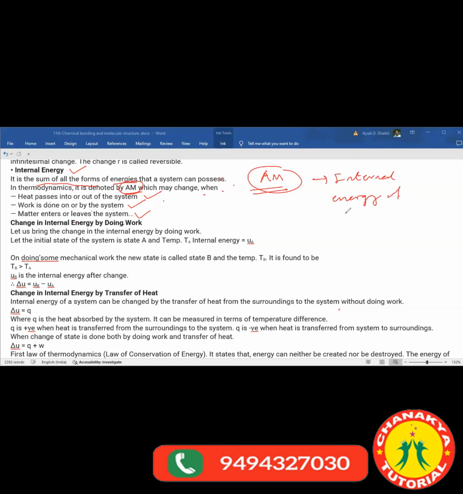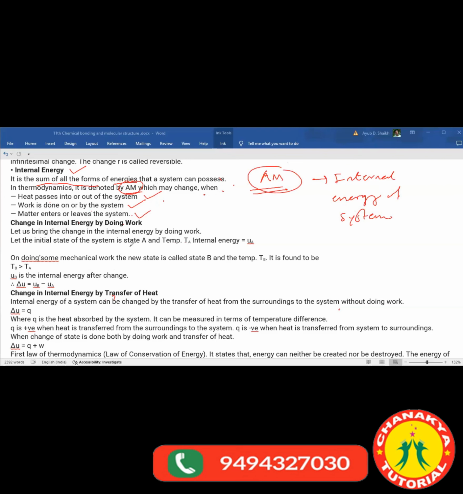Internal energy of system. Fine. Now see, change in internal energy by doing work. What is given over here? How do changes happen in internal energy when work is done? Let us bring the change in internal energy by doing work.